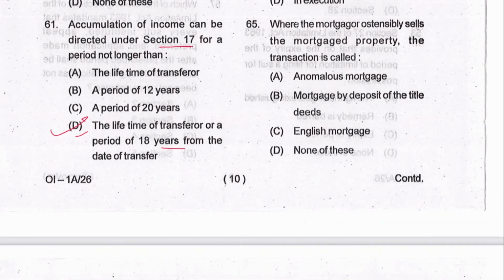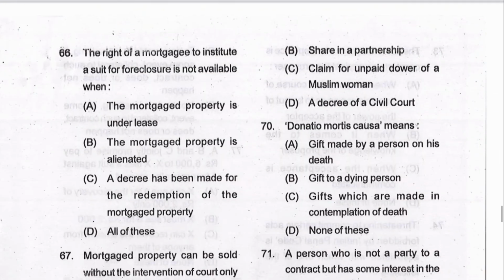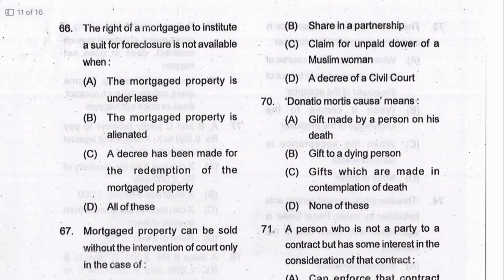Next 65. Where the mortgagor ostensibly sells the mortgage property, the transaction is called anomalous. But no, this is not a mortgage. D is the answer. None of these. Next 66. The right of a mortgagee to institute a suit for foreclosure is not available when the mortgage property is under lease, mortgage is alienated, decree has been made for the redemption of the mortgage property.